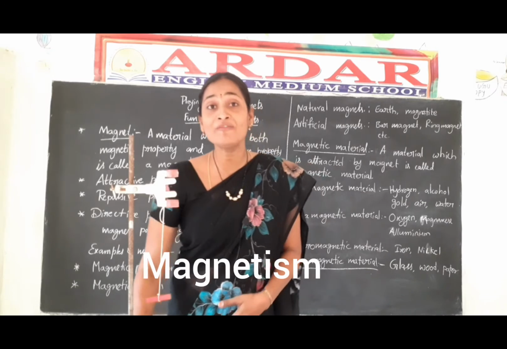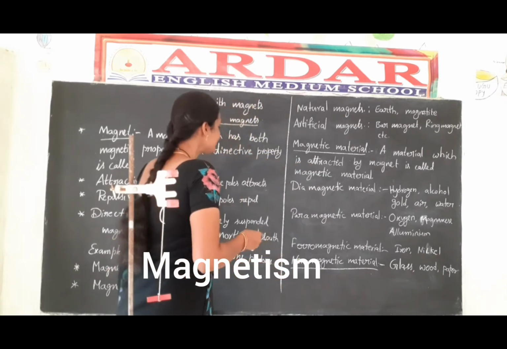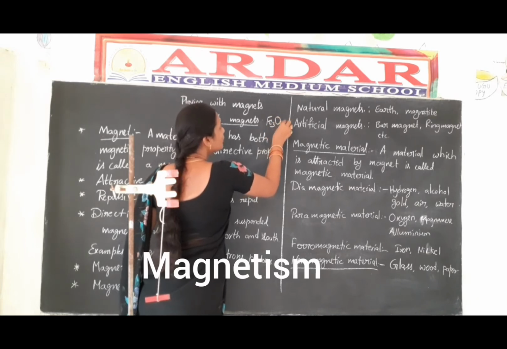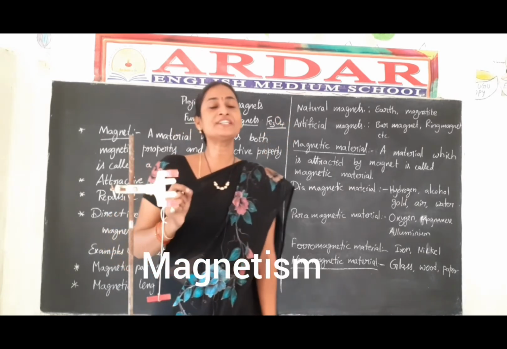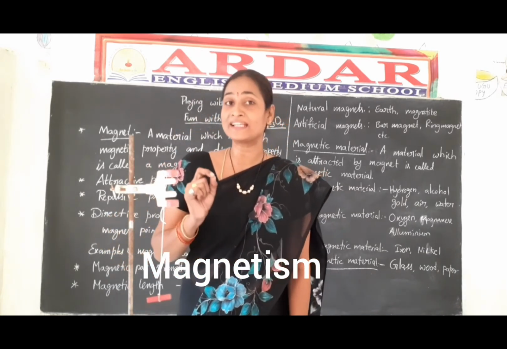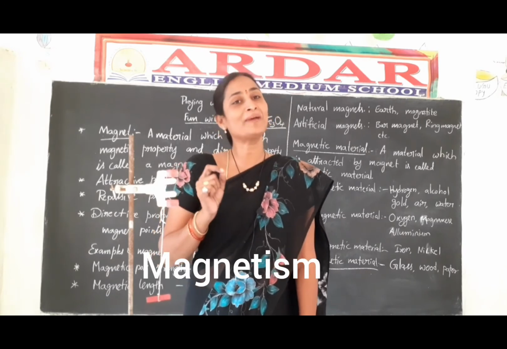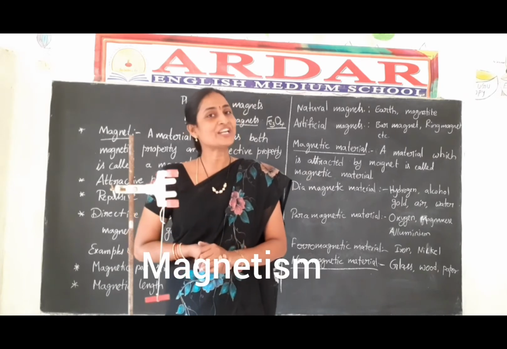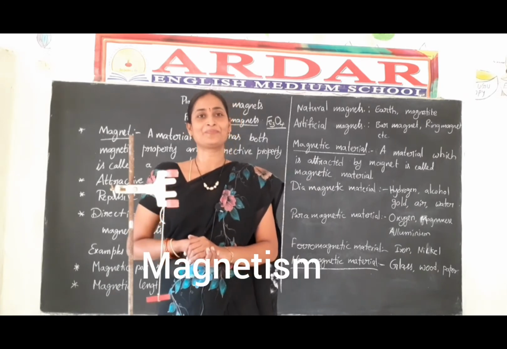What is the formula for the magnetite? Fe3O4. Fe3O4. What is the first magnet? That is called magnetite. The formula of the magnetite is Fe3O4. So this is the story of the first magnet.